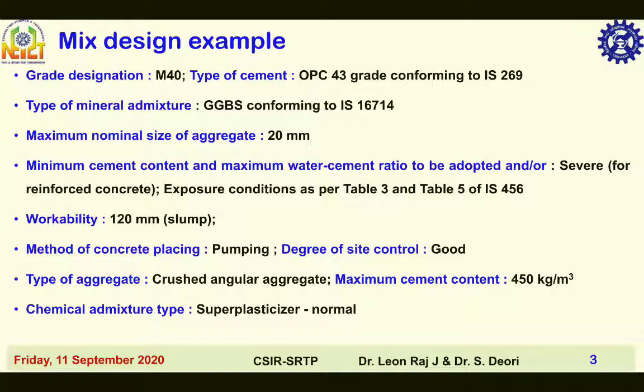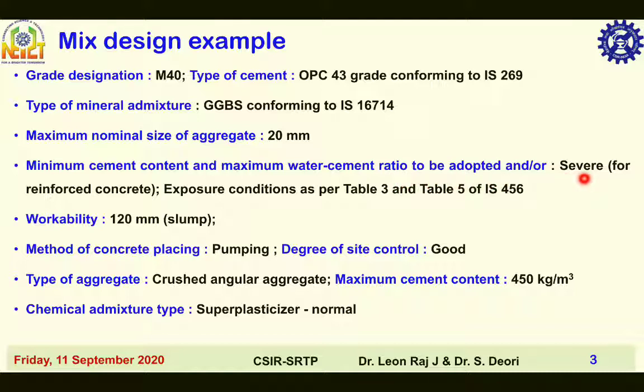Then the mix design example. Data required for mix design: grade designation M40, type of cement OPC 43 grade conforming to IS 269, type of mineral admixture GGBS, ground granulated blast furnace slag conforming to IS 16714, maximum nominal size of aggregate 20 mm, minimum cement content and maximum water-cement ratio to be adopted.